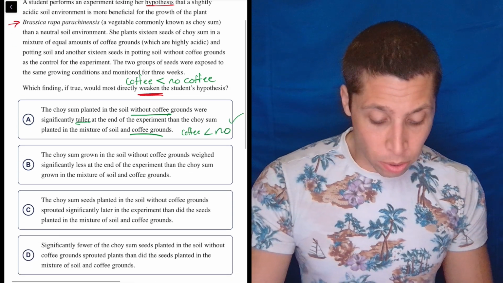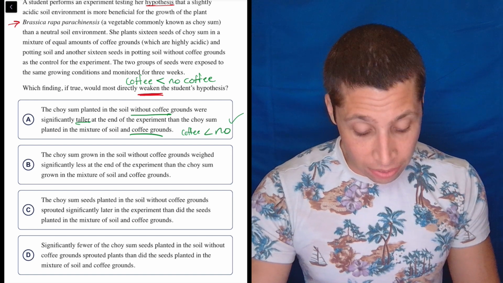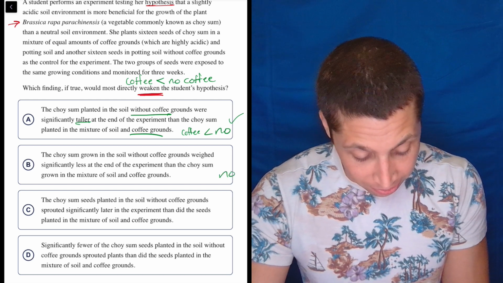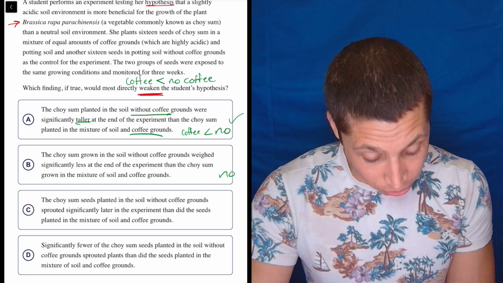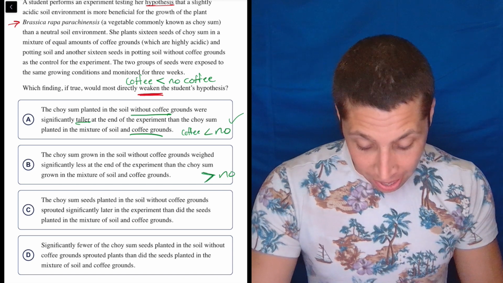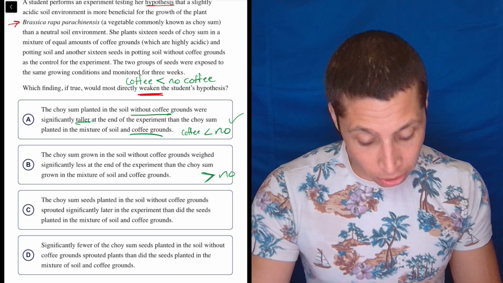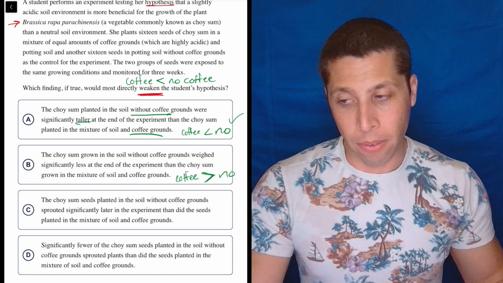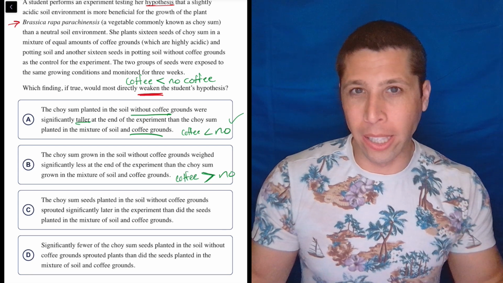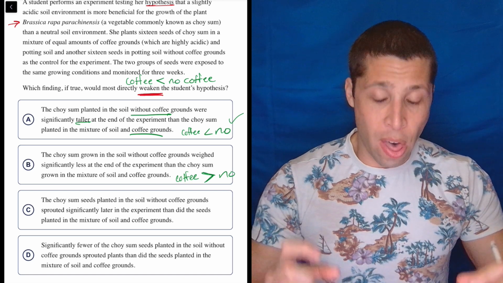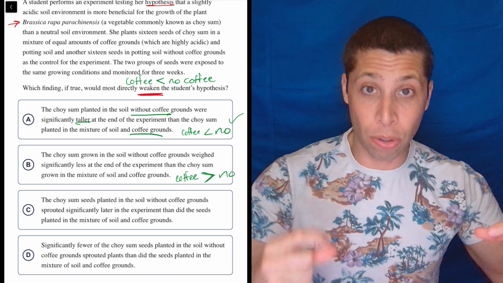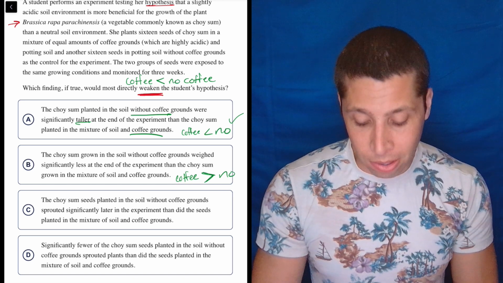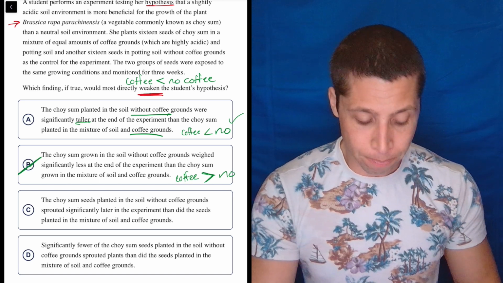B, the choy sum grown in the soil without coffee grounds weighed significantly less. So no coffee, if it weighs less, that's worse, right? So weighs less at the end of the experiment than the choy sum grown in the mixture of soil and coffee. So this seems to be saying coffee is better than the no coffee, right? If it weighs less, it's a scrawny little plant. So notice, though, that would have been the right answer if we misread the question and we're trying to support the conclusion rather than weaken it. So this is why it's important to keep track of that stuff.